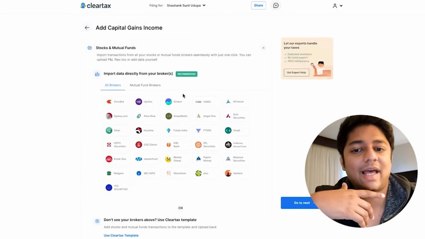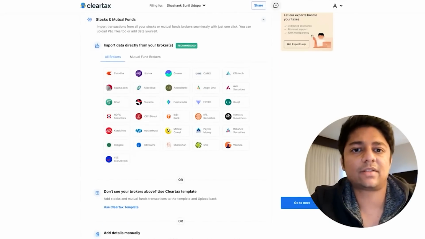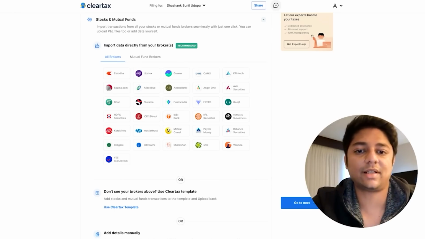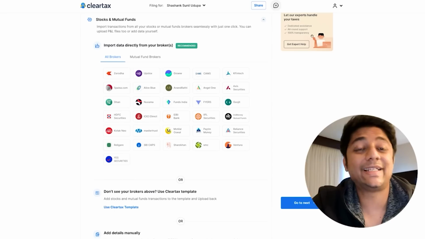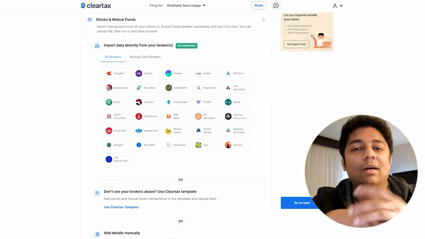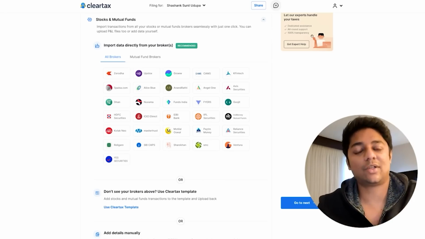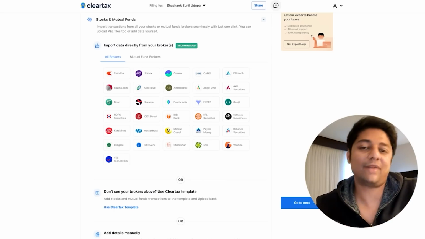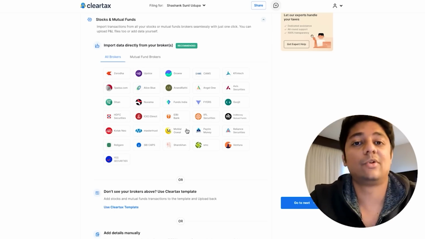And in capital gains they already have a tie-up with a lot of people. I think they have now integrated successfully with a lot of different brokers. If you want to see which brokers they've integrated, as I've shown you, it is all here. They have, I think, more than 25 different stock brokers and around 20 plus crypto brokers as well, and all you have to do is log in and it will automatically compute your entire capital gains. Because sometimes I'm also confused exactly how much profit I have to pay tax on. Even I get confused. So this is really helpful to use, right?